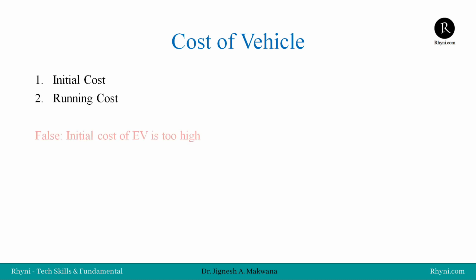And here are the false assumptions that are in our mind. First is that the initial cost of an electric vehicle is too high. This is wrong. The initial cost of an electric vehicle is low. The second wrong assumption is that the running cost of an electric vehicle is too low. It is low, but it is not too low, as we are only considering the electricity charge, because we also need to consider the battery replacement cost. As we have seen how to calculate the battery replacement cost, now we will directly use the software for calculating the battery replacement cost as well as the electricity cost.